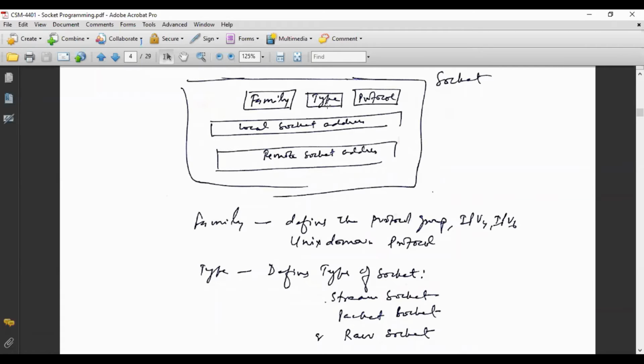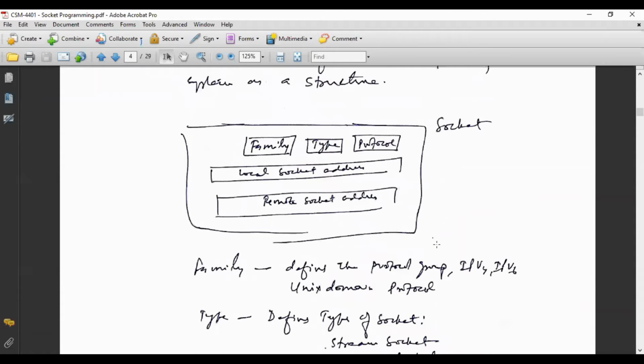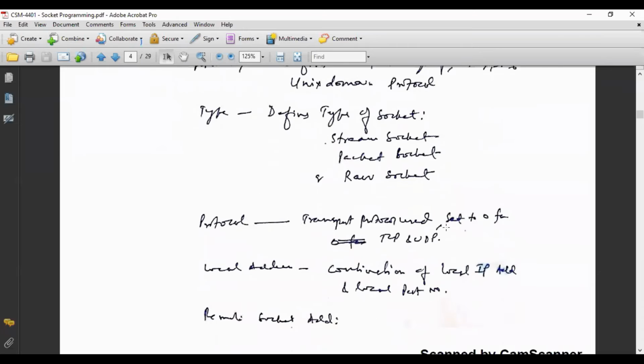So the second parameter, that is type, defines which kind of socket you are using. For every kind there is a number. Similarly, the third parameter is protocol. Protocol defines whether it is TCP or UDP. Protocol means the transport level protocol used. It is set 0 for TCP and 1 for UDP.